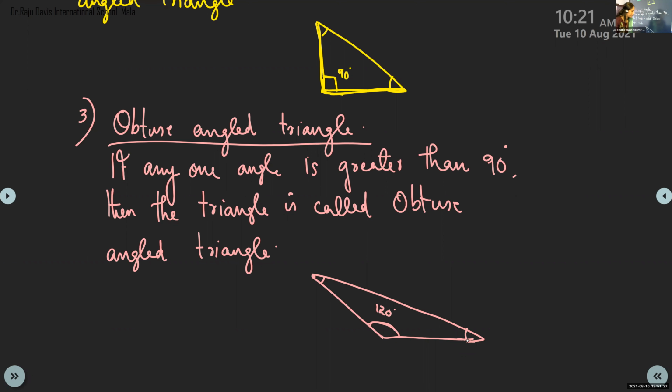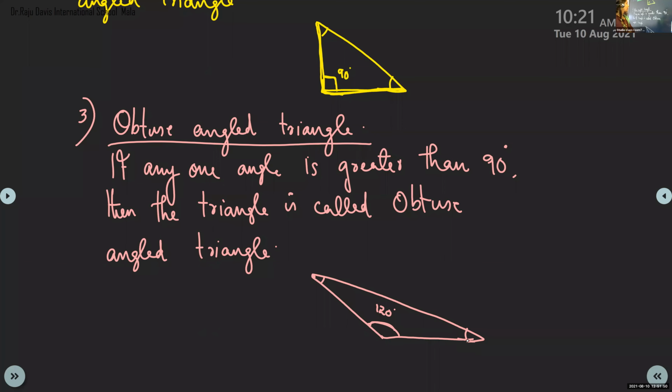Clear? It is not compulsory that it should be 30, 30. Okay? 40 and 20, like that. Lesser than 90. Now you understood about this? Yes, fully understood, ma'am.